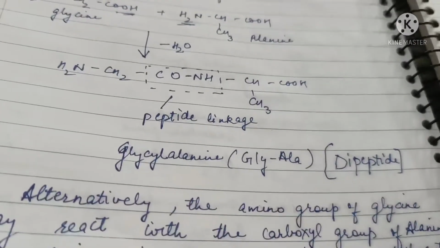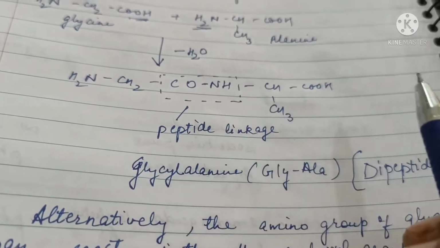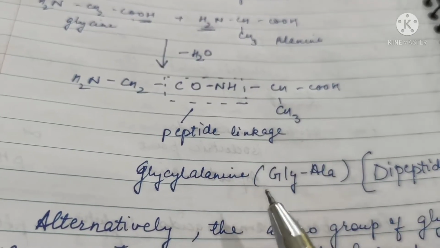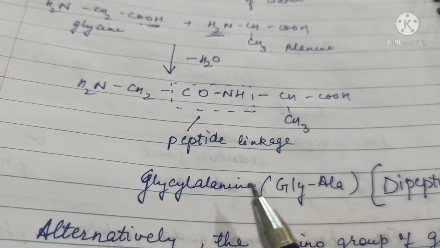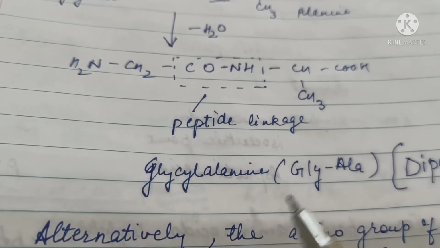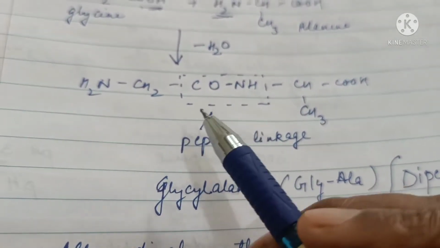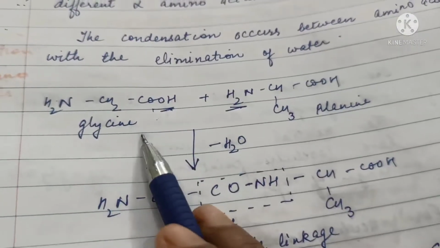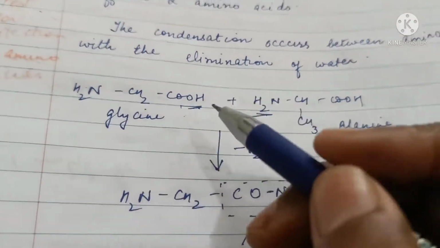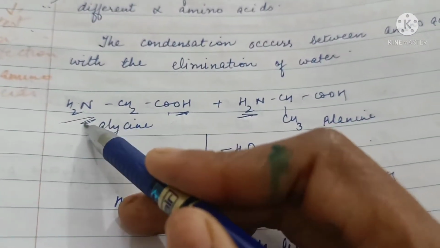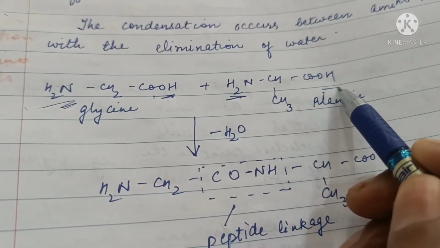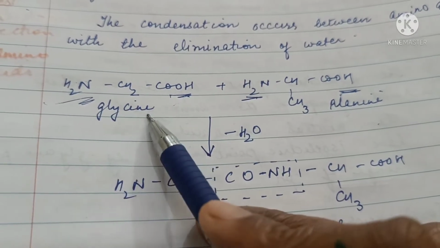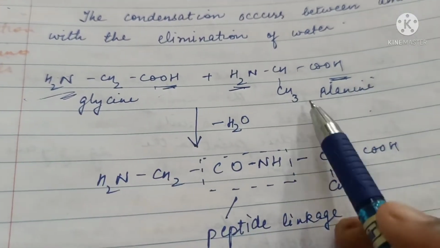Similarly, if three amino acids combine, it will be called a tripeptide. If four combine, tetrapeptide. Many combine, polypeptides. Now, when the two combining amino acids are glycine and alanine, then this end is called the N-terminal and this end is called the C-terminal. Generally, the N-terminal molecule is written on the left-hand side, C-terminal on the right-hand side.